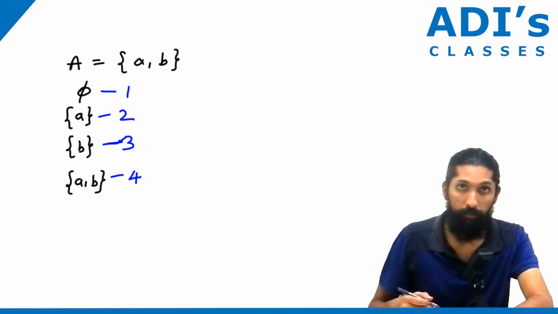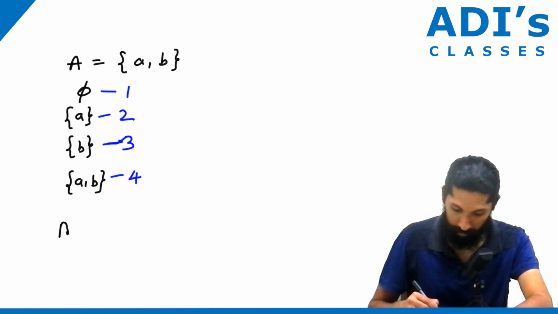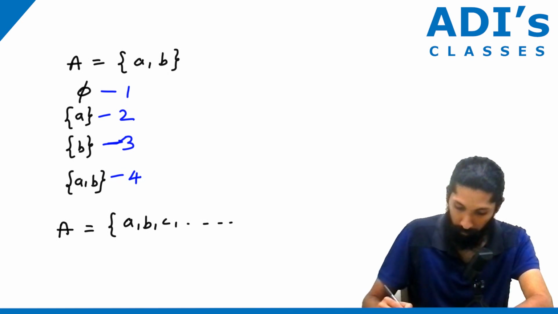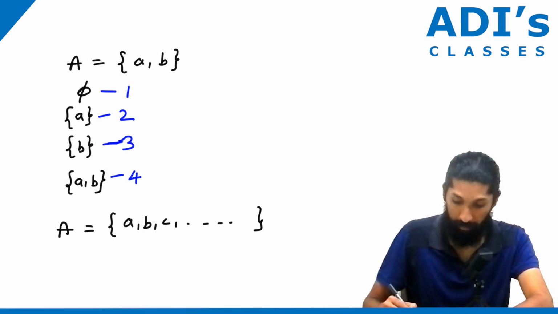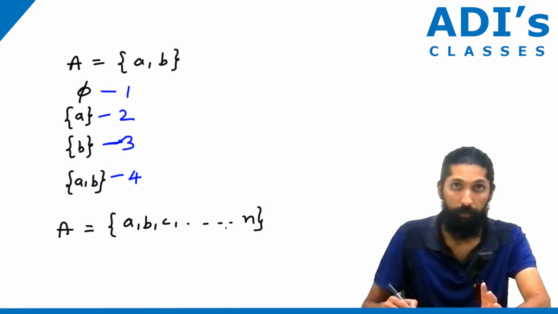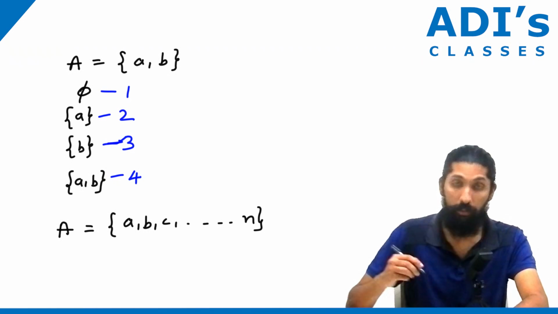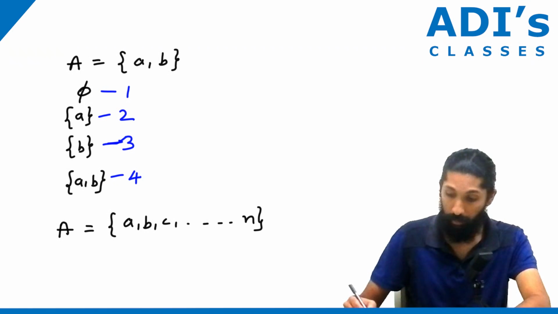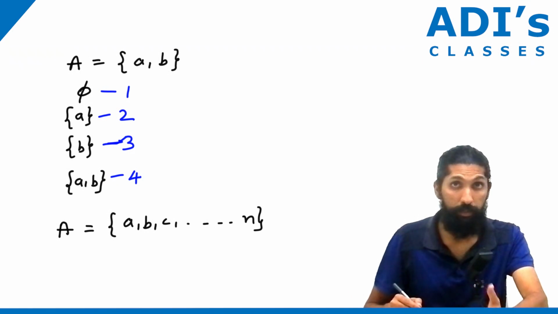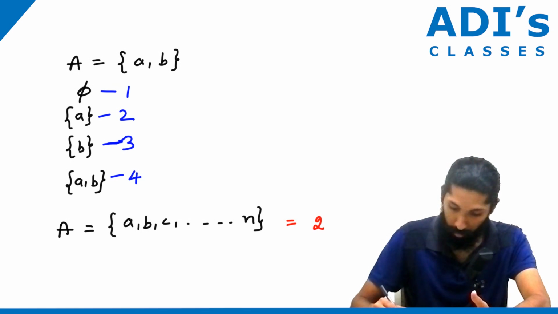So generally, suppose you have a set A, and in this you have a, b, c, and so on, till n number of elements. Remember, it has to be a finite set. You cannot have an infinite set. Say there are n elements, then the total number of subsets, or the power of a set, becomes 2 to the power of n.